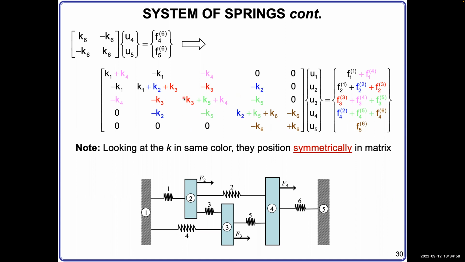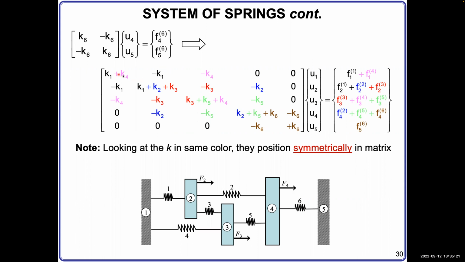One way to check is to look into this global spring matrix and see whether it is symmetric, because every single spring stiffness matrix is symmetric, and they are added in a symmetrical way into this global matrix. So the eventual result is also symmetric. If you find it is not symmetric, then something is wrong.